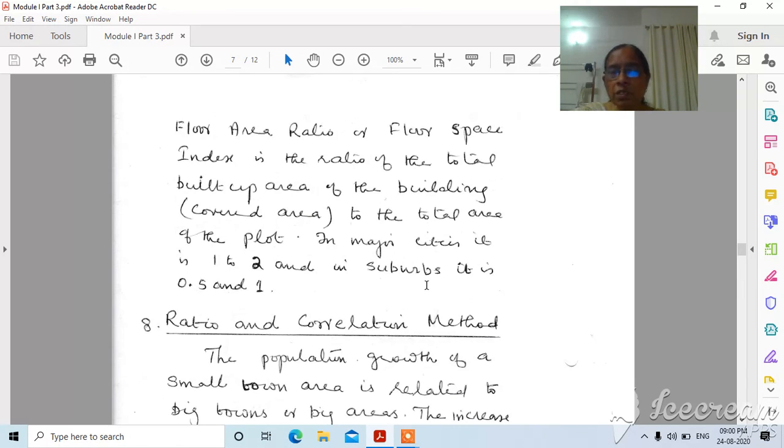And you know what is built up area, the floor area ratio, is it? And FSI, that is the floor space index. Floor space index means how much persons or per person how much area you can allot. So usually per person a maximum area of 9 square meter. 9 square meter can be allotted to a person.